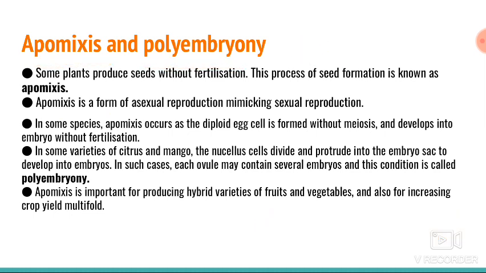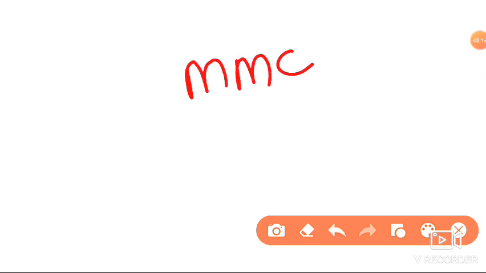Here, I am going to show you. For example, there is a megaspore mother cell. This is the embryo sac, and outside the embryo sac we can find a mass of cells, the nucellus, around the embryo sac.